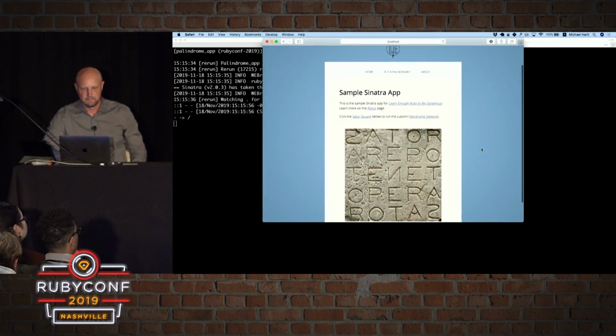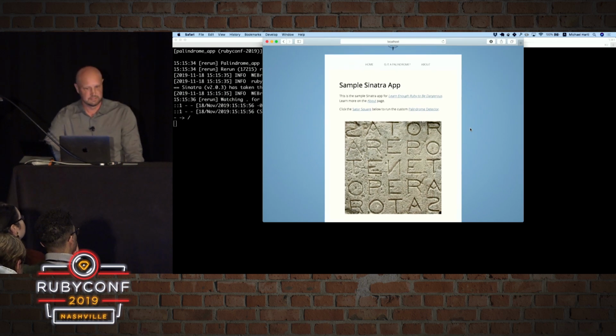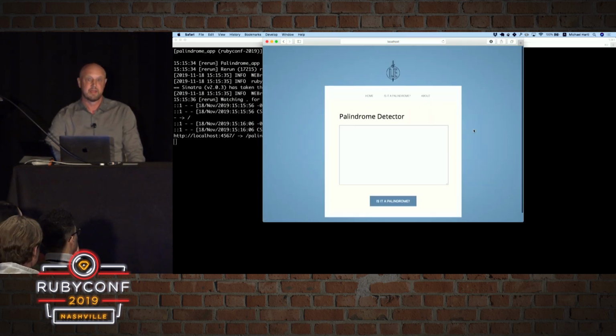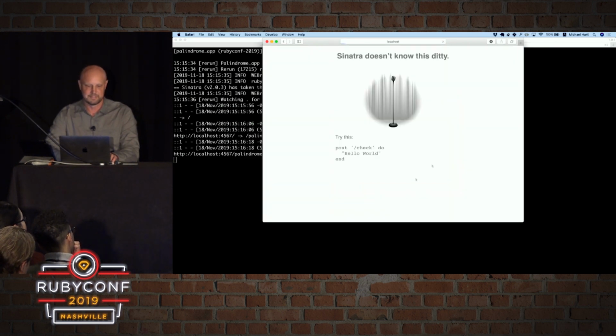So there we go. We've got our sample Sinatra app running, and so this is now the index page. So let's take a look at the heart of this. It's a palindrome detector. So there's a text area here where we can put in a palindrome or not. We can find out if it's a palindrome or not. And so what's going to happen here is, well, we're actually going to do this.